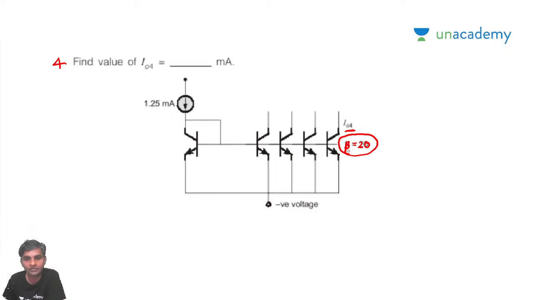He says beta is going to be 20. It is not a high value. Whenever beta is going to be 20, don't think that IB is going to be 0.